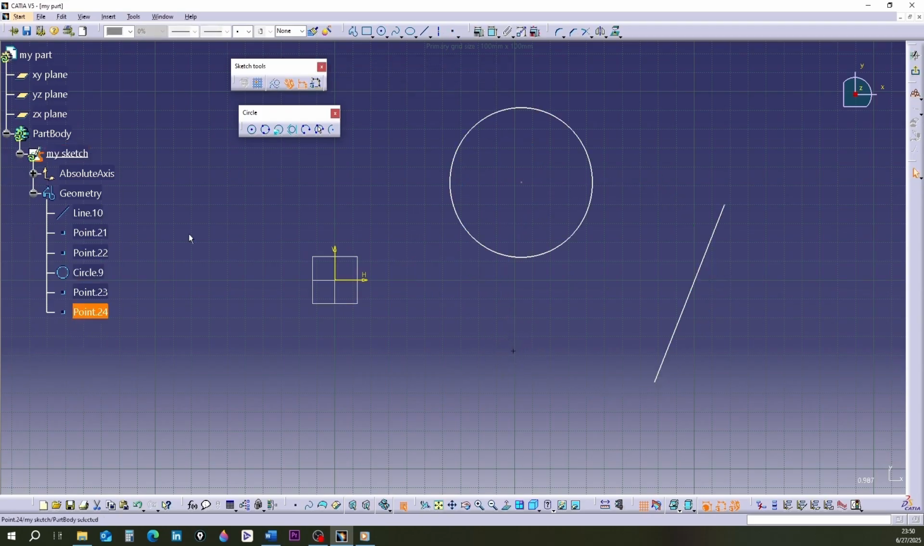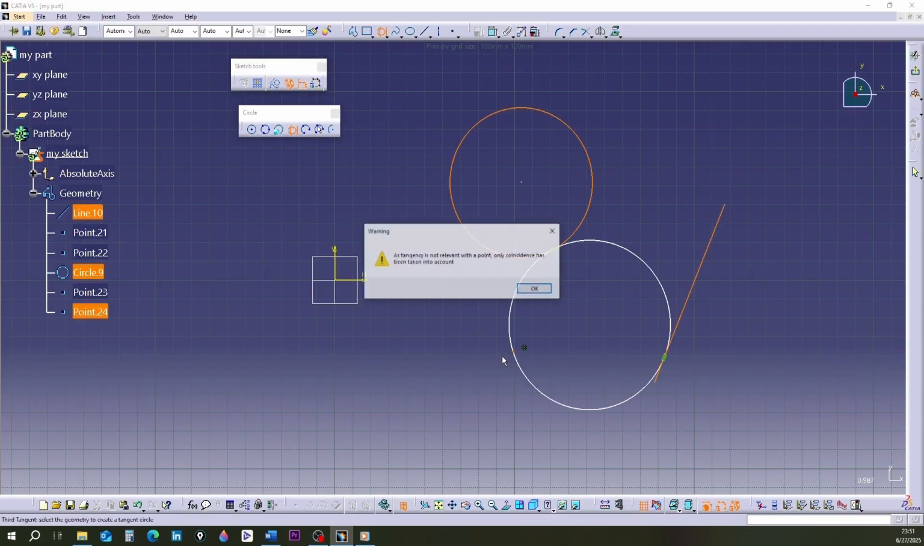Example with a point. Imagine we have a line, a circle, and a point on the screen. We activate this command again. Select the three shapes in any desired order. As soon as you select them, the circle appears.